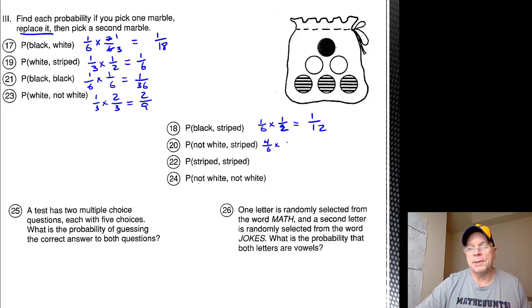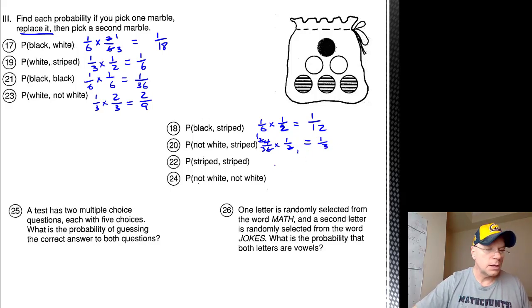The probability of replacing that non-white marble and mixing them up and picking a striped marble is 1/2. And I could have made this 2/3. So I end up with getting, I can make this a 1 and a 1 now. If you get 2/6 or 1, this applies to 1/3. Probability of picking striped, replacing it, and then picking striped again, it's half each time. So it's 1/4.